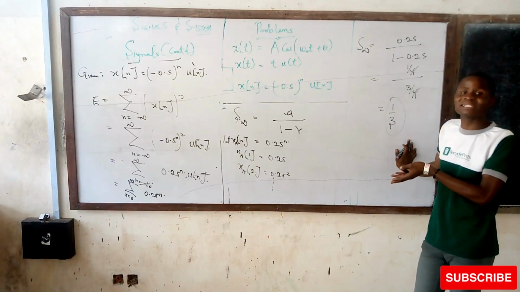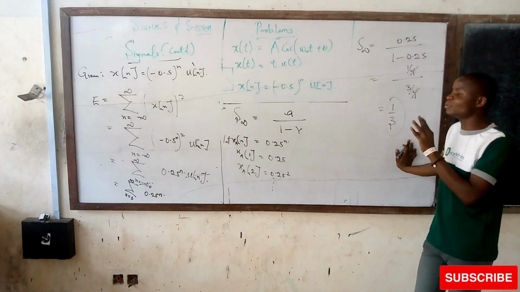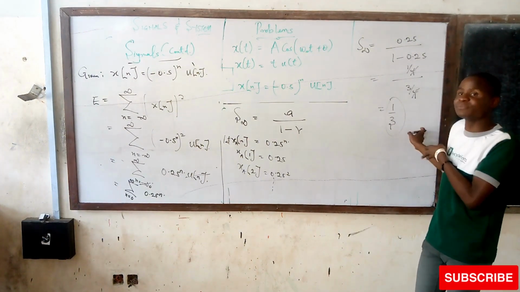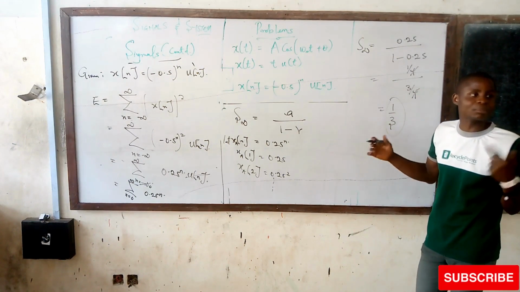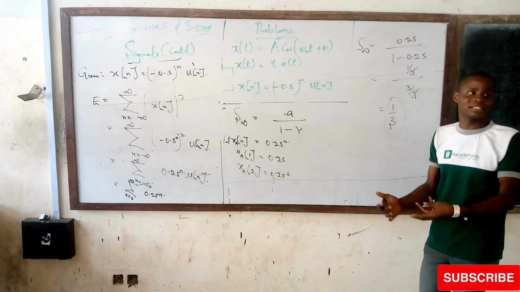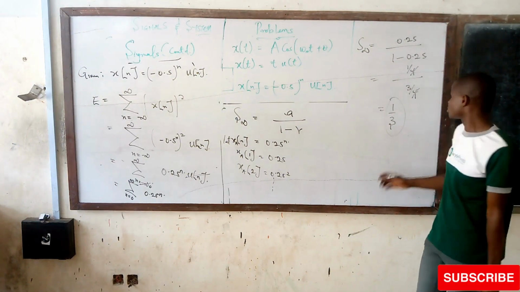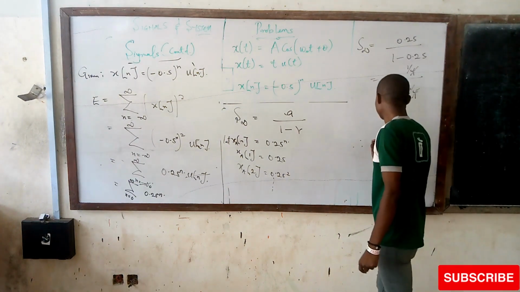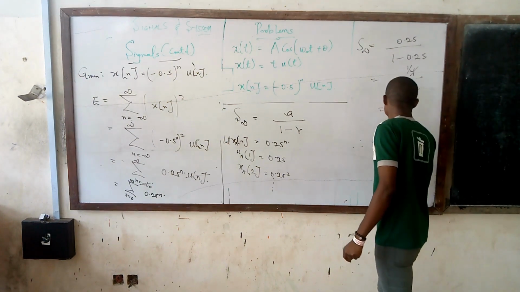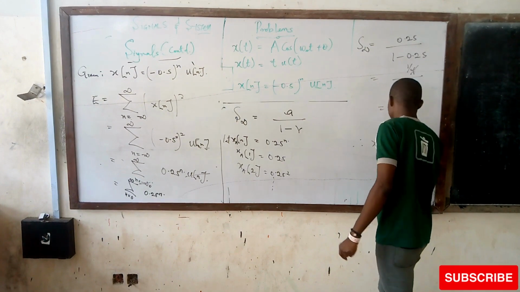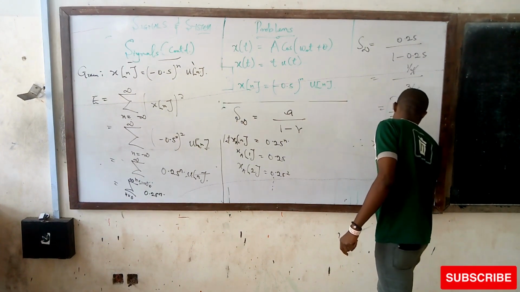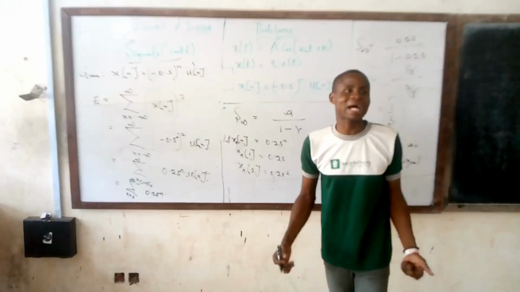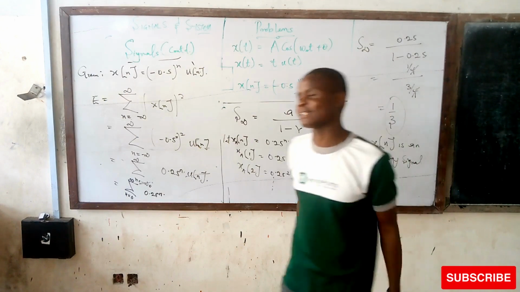Since we have gotten a real value for energy, we can stop here and don't need to test further, because a signal cannot be both at the same time; it is either energy or power. So we conclude that x of n is an energy signal, or in another term, x of n has an energy content.